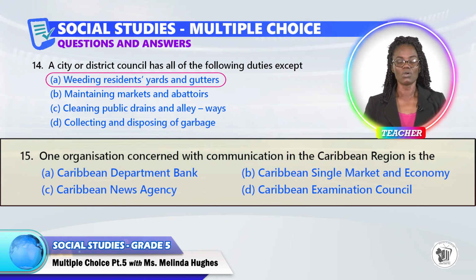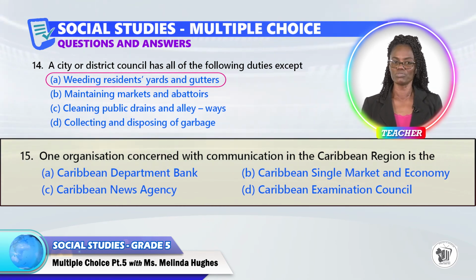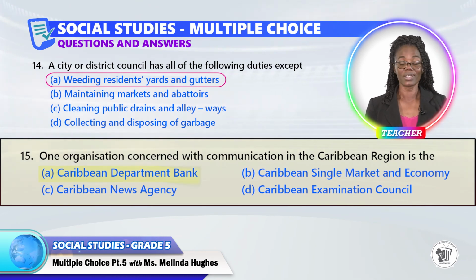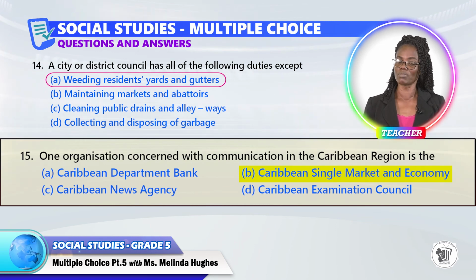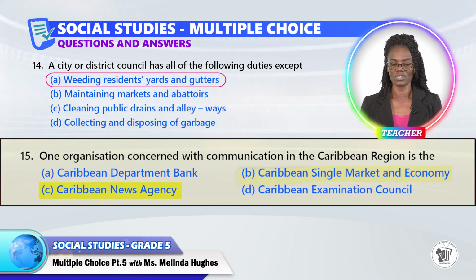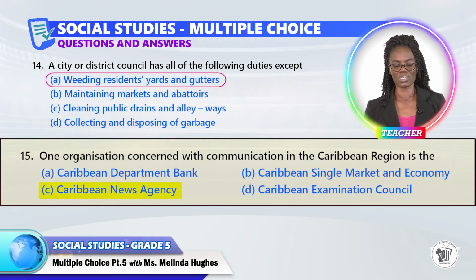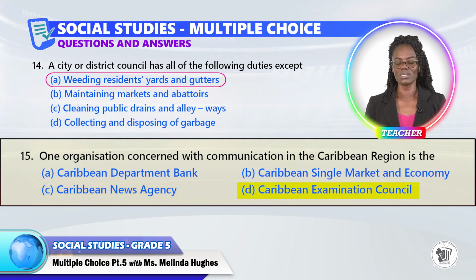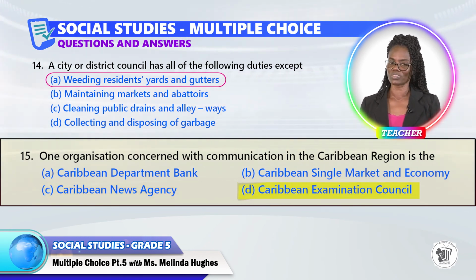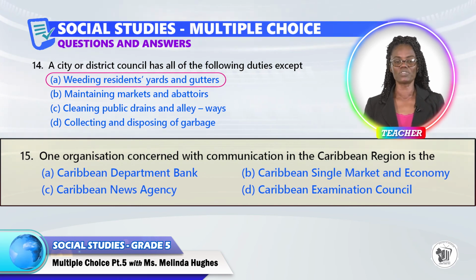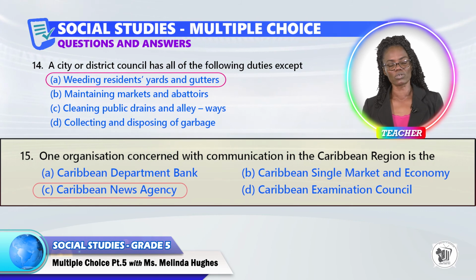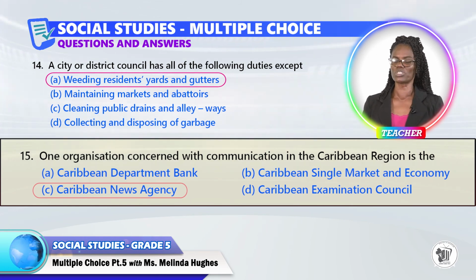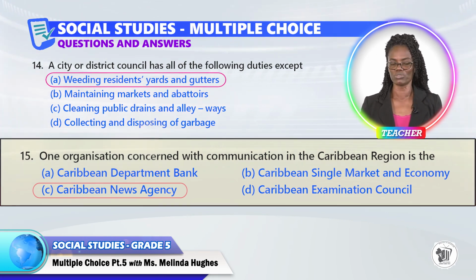Question 15. One organization concerned with communication in the Caribbean region is the A, Caribbean Development Bank, B, Caribbean Single Market and Economy, C, Caribbean News Agency, or D, Caribbean Examination Council? The answer to question 15 is C, Caribbean News Agency. That's one of the organizations that is concerned with communication in the Caribbean region.